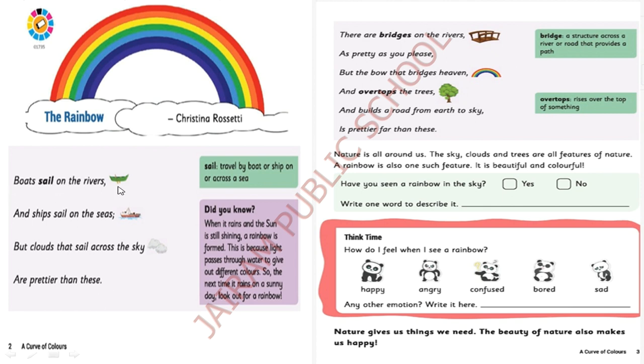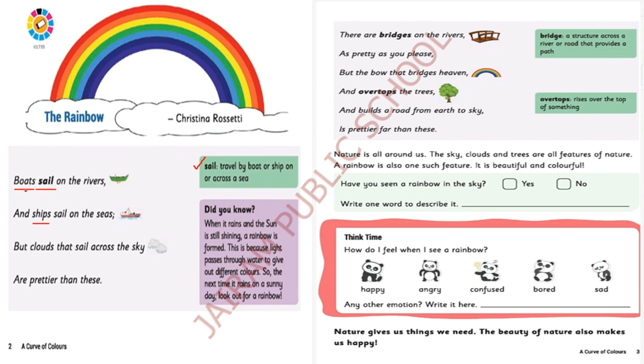Boats sail on the river. What is the synonym of sail? Sail means to travel by boat or ship on or across a sea. And ships sail on the seas. What is the difference between boats and ships?